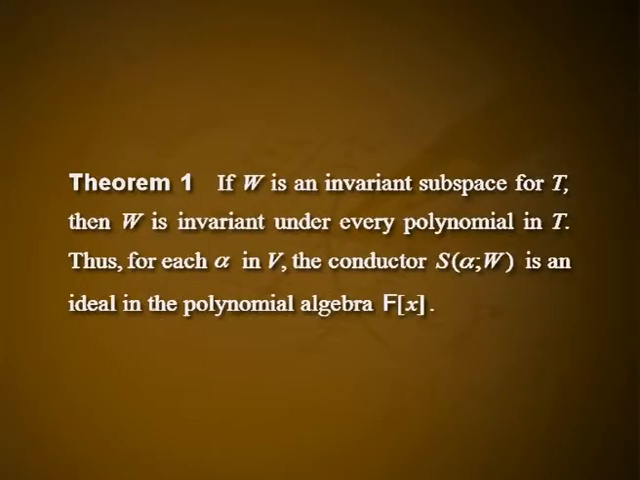Theorem 1: if W is an invariant subspace for T, then W is invariant under every polynomial in T. Thus, for each alpha in V, the conductor S(alpha; W) is an ideal in the polynomial algebra F[x]. Proof: let W be an invariant subspace for T. If beta is in W, then T beta is in W. Consequently, T of T beta, equal to T squared beta, is in W. By induction, T^k beta is in W for each k. Take linear combinations to see that f(T) beta is in W for every polynomial f. Thus, W is invariant under every polynomial in T.